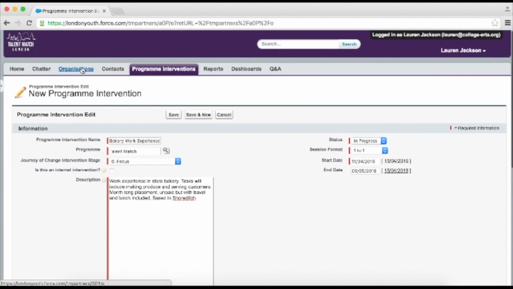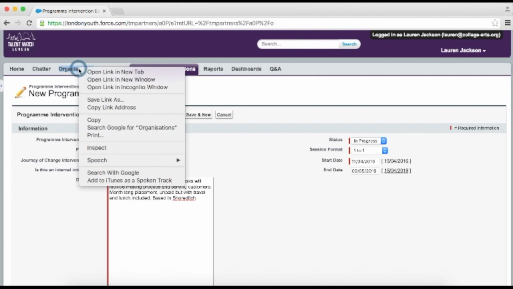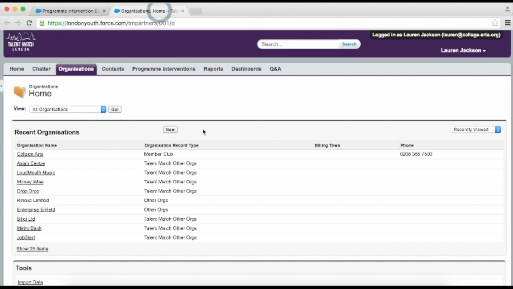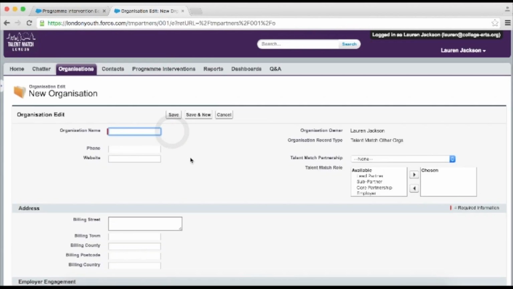So to do this, scroll back to the top of the page and right-click on the Organisations tab and select Open Link in New Tab. This way, you won't lose the work you've already input into the Program Intervention page. On this second tab you've opened, select New, and this will take you to the Organisations page. As before, a red line means mandatory, but there's only a few fields like this on this page. Organisation name is one of them.